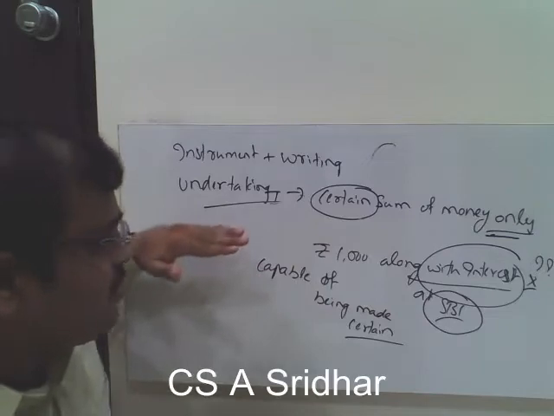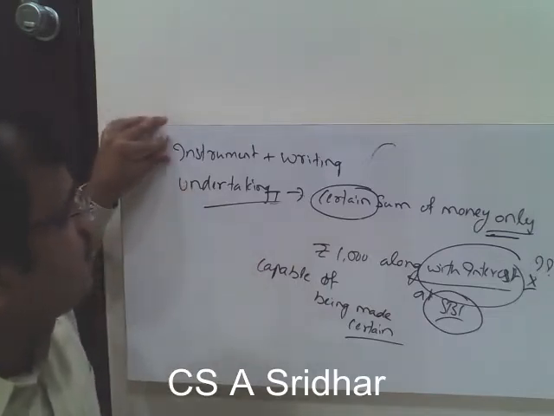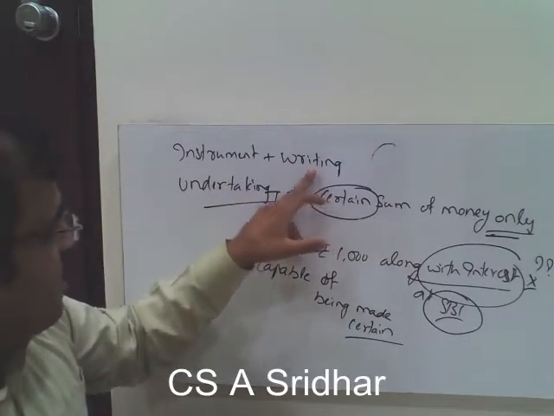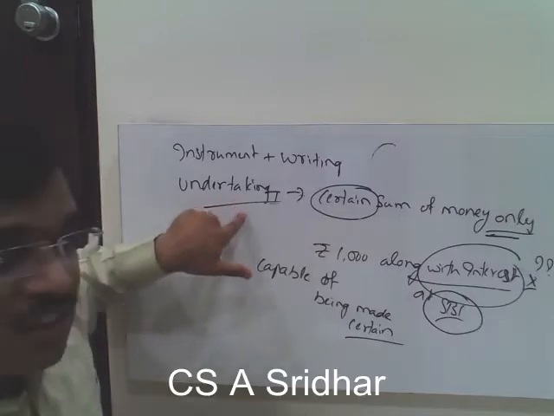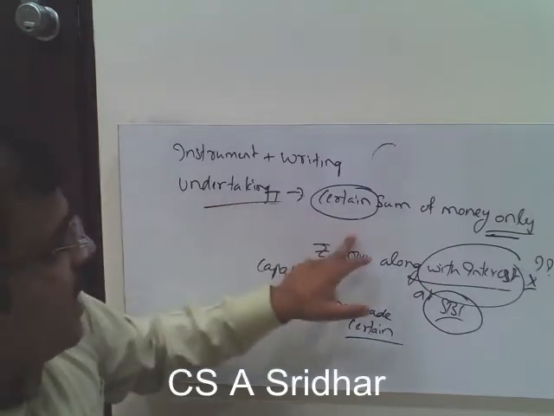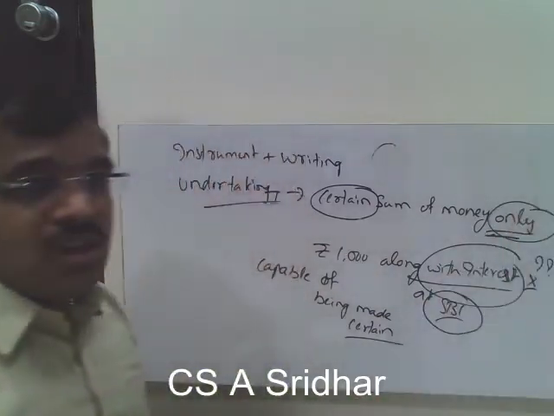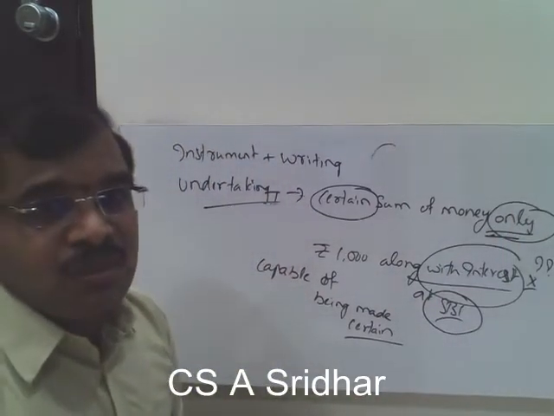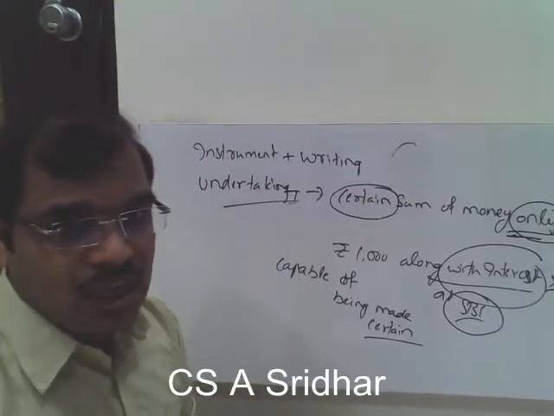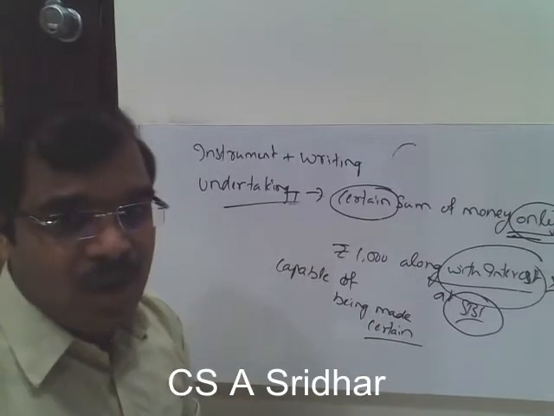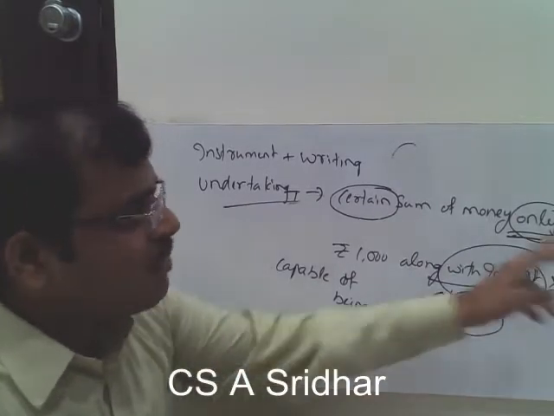So as per section 4, the promissory note means an instrument. Already you are clear with the meaning of instrument. It has to be in writing, containing an unconditional undertaking. So you are clear with the meaning of the undertaking. To pay a certain sum of money only. Why have they used the word only? Suppose take the example. If I am giving one promissory note stating that I promise to give my cell phone to you, then that is not a promissory note. It has to be money only.